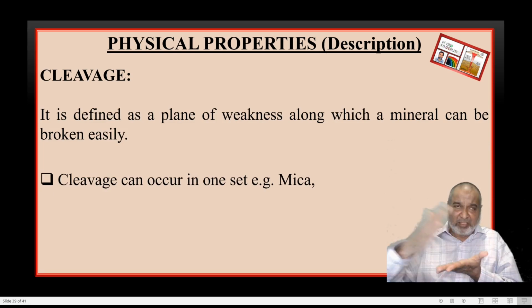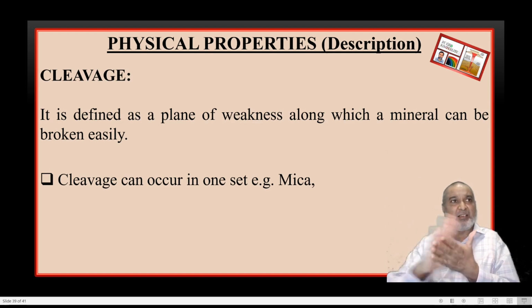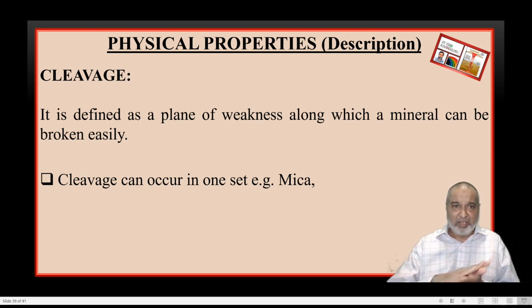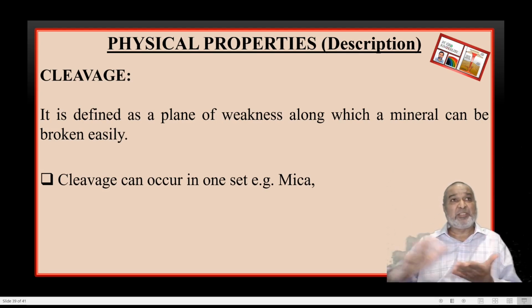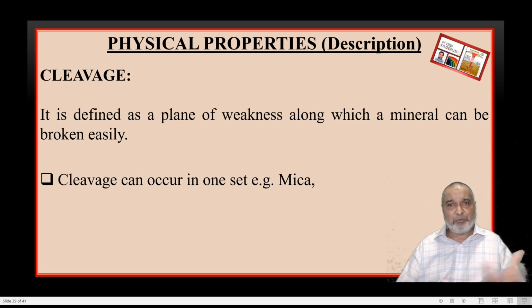You can take a sheet, or a 200-page book. If you take out one page, you can check both sides. It is flat, smooth, and similar. If you take out the mica one by one, the laminae, you'll find that both sides are smooth. But don't do this in the practical, otherwise within a few practicals that sample will be finished.